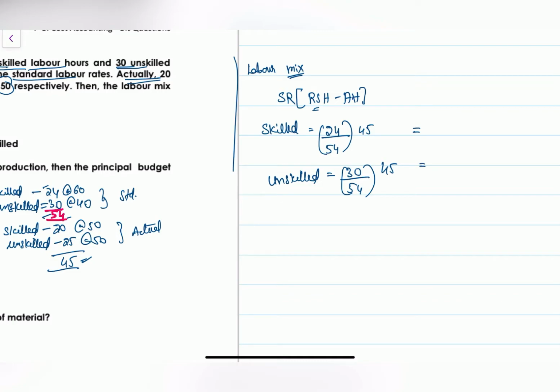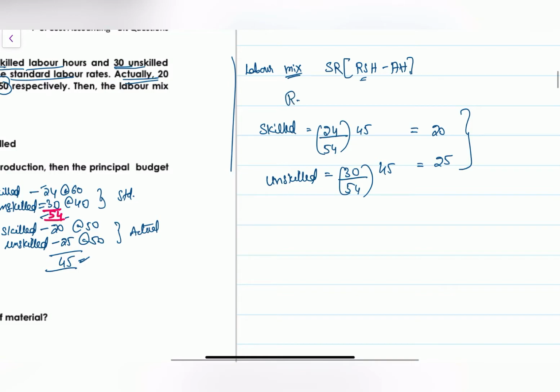Revised 24 divided by 54 into 45 is 20, and 30 divided by 54 into 45 is 25. These are the revised standard hours.